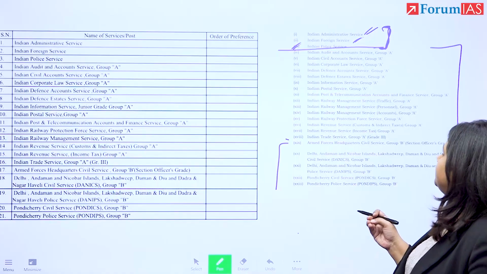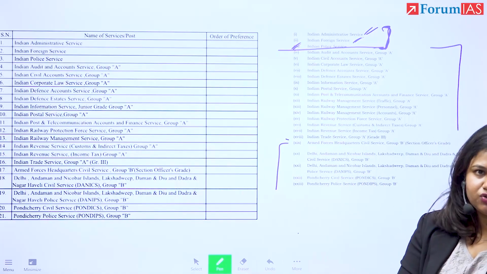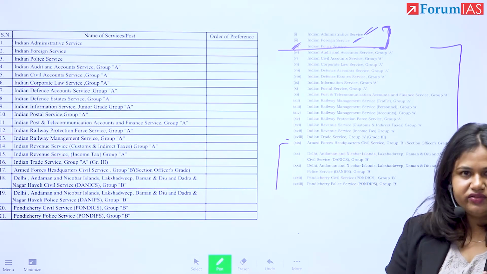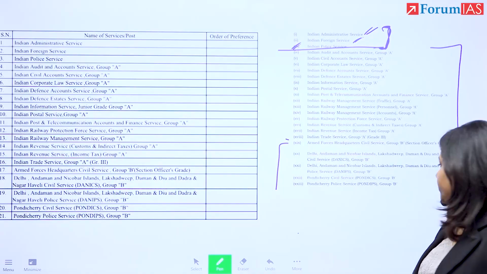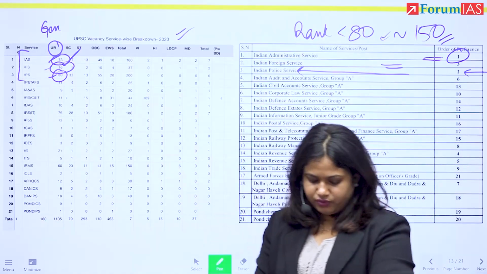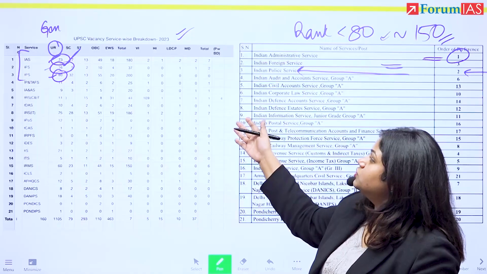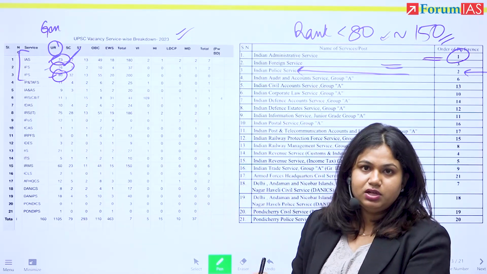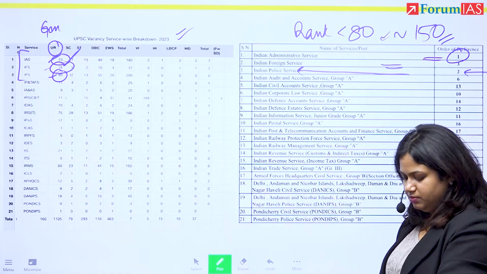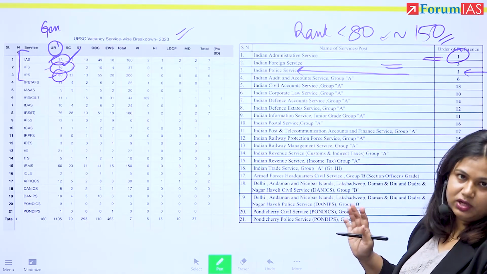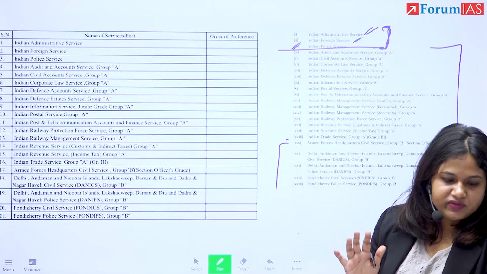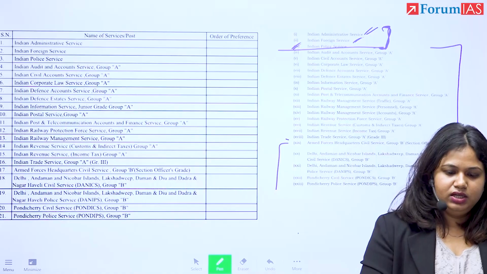And with every service, I will explain what sort of person would enjoy it, what sort of person would not. Then we will look at 3 different profiles about what person would want to fill what service allocation in what way. So what we've discussed so far is that service allocation works on the basis of the number of vacancies that are available. It also works on the basis of what your priority is, what your rank is. So there is a mix and match for this aspect that will go on slowly. Now, for you to make an informed choice, it is necessary that we talk about all of these different services one by one.